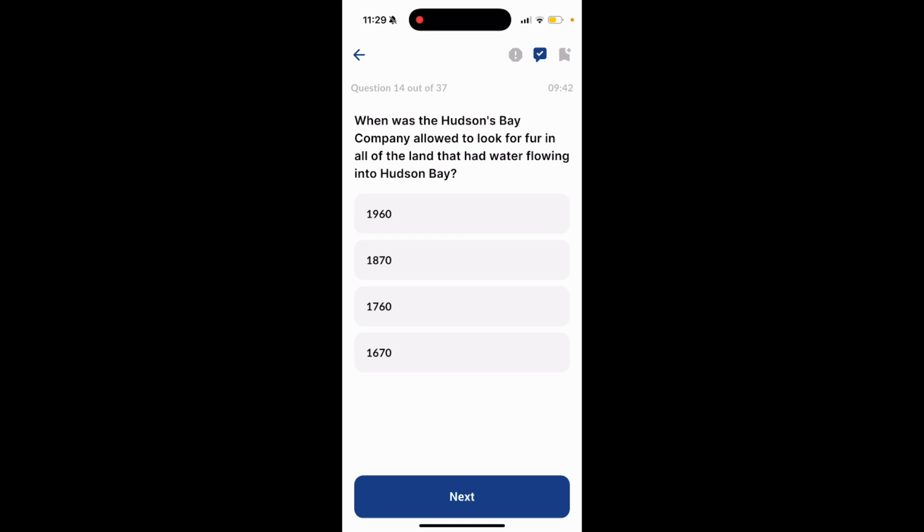Next question. When was the Hudson's Bay Company allowed to look for fur in all of the land that had water flowing into Hudson Bay? 1960, 1870, 1760, or 1670? The answer to this question is 1670.